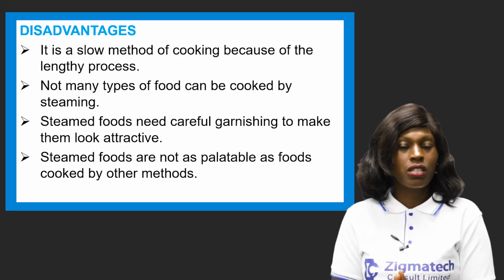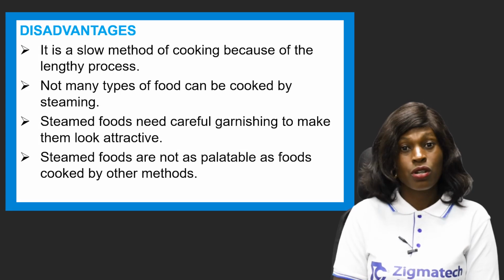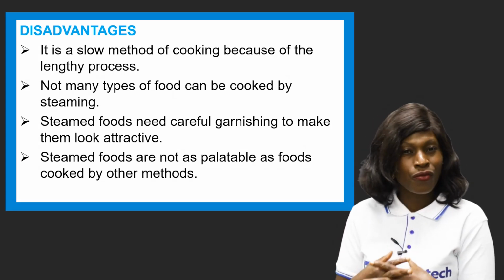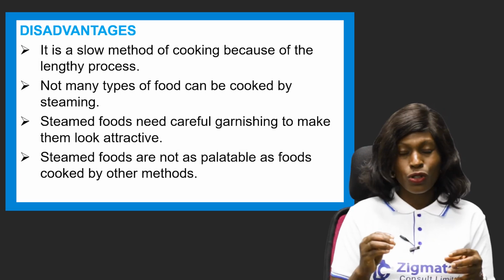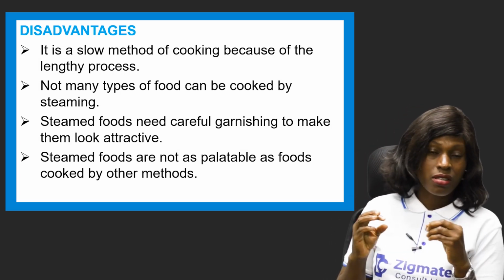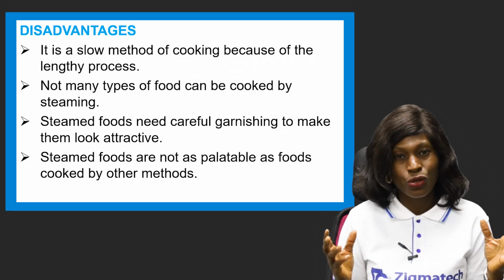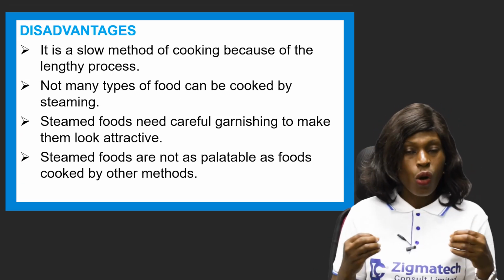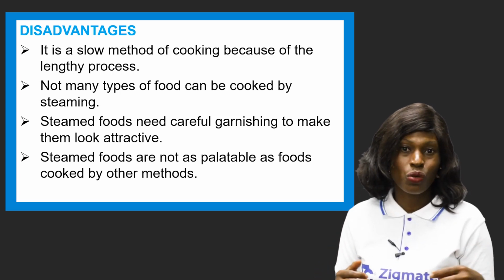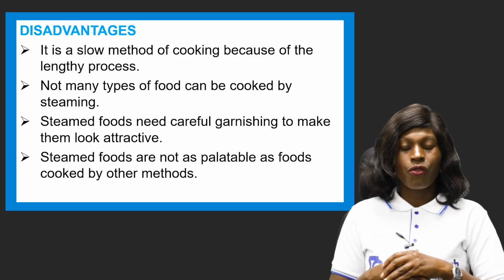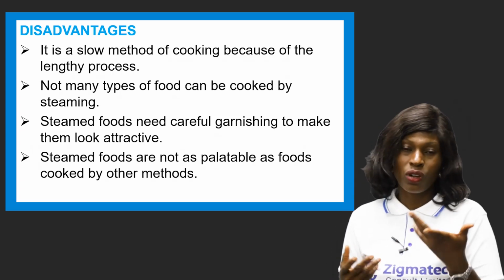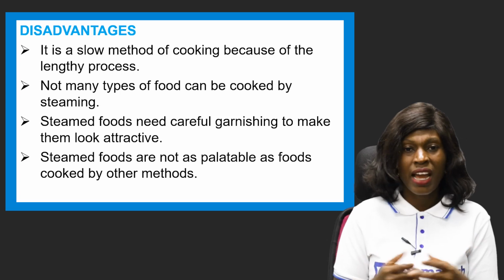You can use your mint, your basil, your veggies, whatever you want, to garnish them so they look okay for one to eat, because with the steaming method, you just cook them and they're just there, so you have to make them look attractive to enhance the look.